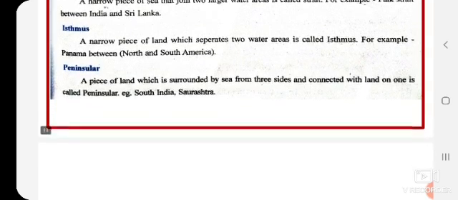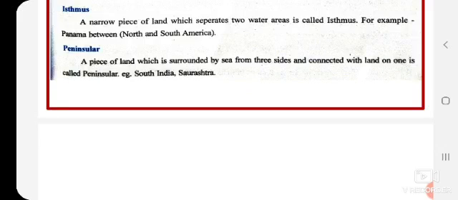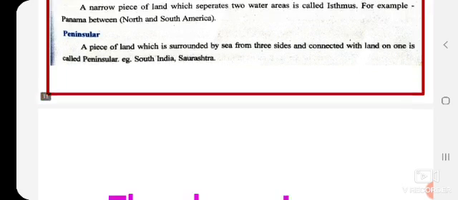Isthmus. What is isthmus? A narrow piece of land which separates 2 water areas is called isthmus. It means a small piece of land that separates 2 water areas is known as isthmus. For example, the Isthmus of Panama, that is between North and South America.